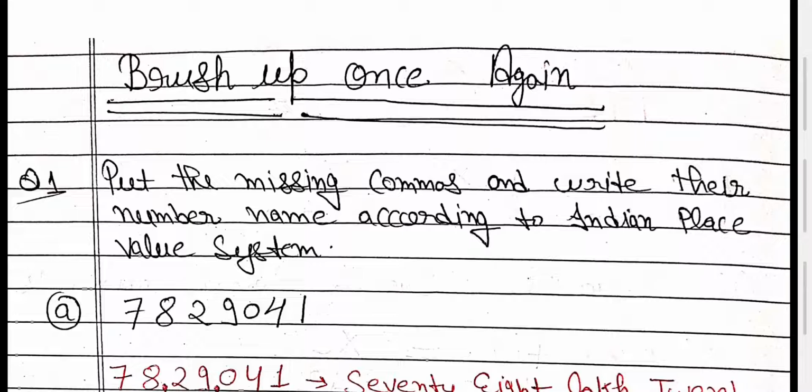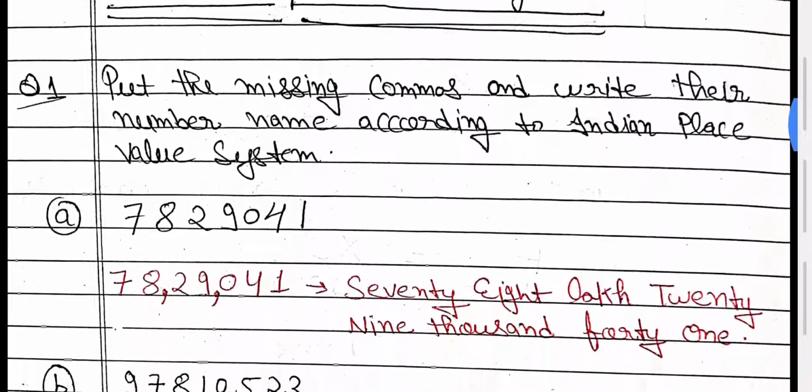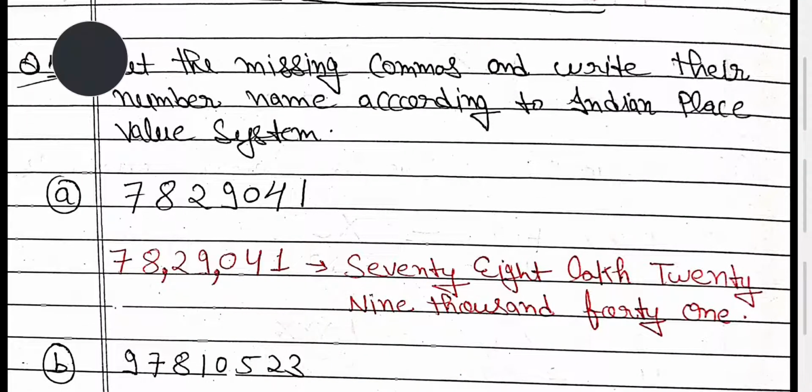In this video, I am starting your last exercise, that is brush up once again. What is the meaning of brush up once again? It means that hold the exercise whatever you study, that is exercise 1A, 1B, 1C, 1D and 1E. There are 5 exercises. Now combined questions are coming in this exercise. The questions of all the 5 exercises for revision purpose, we have to solve again in that brush up once again. So what is the first question?